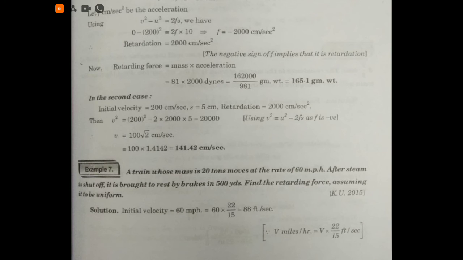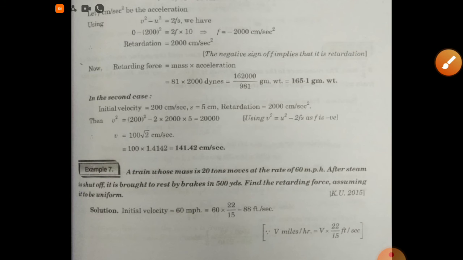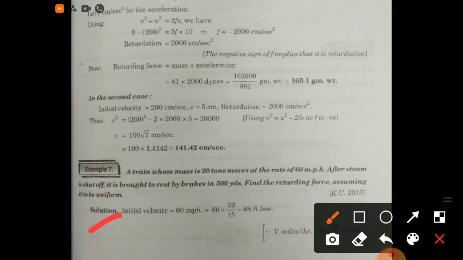Now taking example number 7, a train whose mass is 20 tons moves at the rate of 60 miles per hour. After steam is shut off, it is brought to rest by brakes in 500 yards. Find the retarding force, assuming it to be uniform. Now, for the solution, initial velocity is 60 miles per hour, that is 60 into 22 by 15, equal to 88 feet per second.